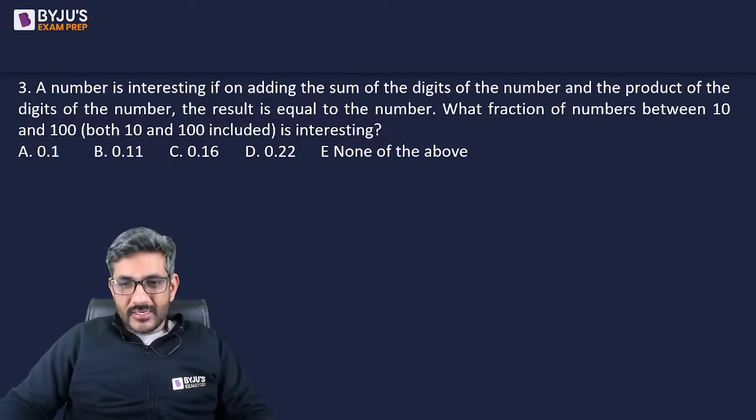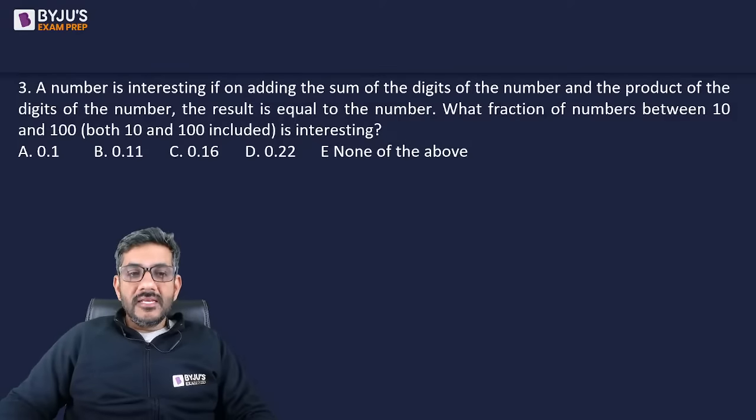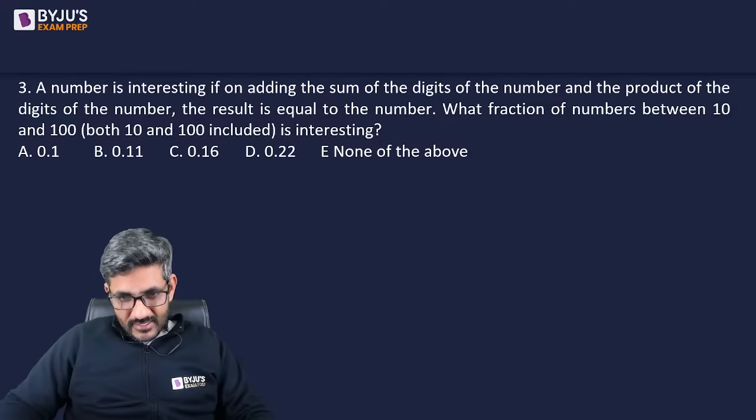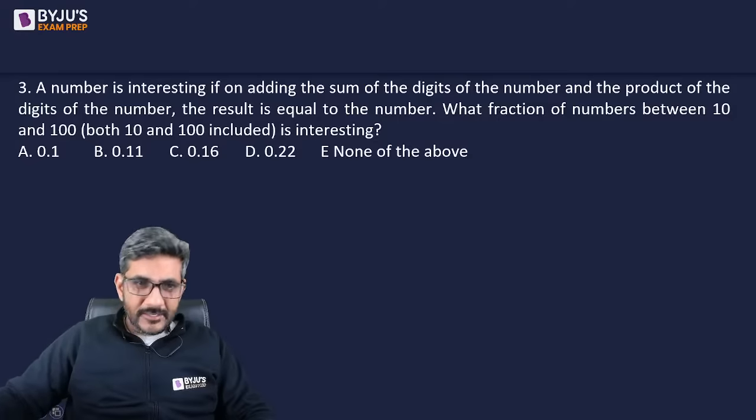Okay, let's start doing it. Let's do the question. A number is interesting if on adding the sum of the digits of the number and product of the digits of the number, the result is equal to the number. What fraction of numbers between 10 and 100 is interesting? Let's start talking about it. Chandani got B, Ravi Mishra got E.